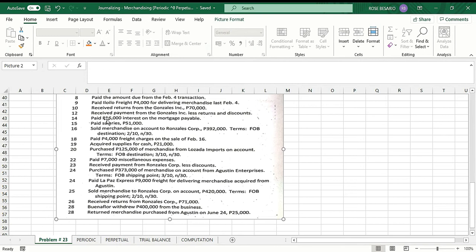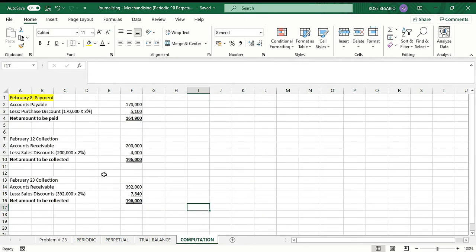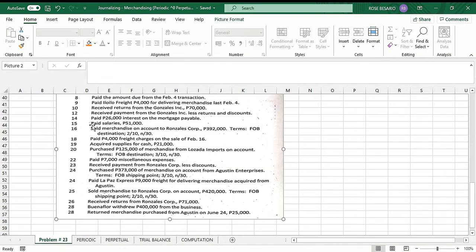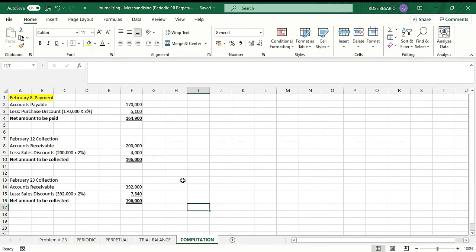Then we have February 12, receive payment from the Gonzales Incorporated less returns and discounts. So we need to have a computation.